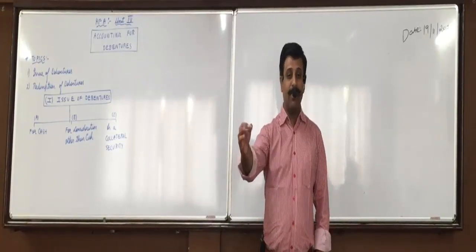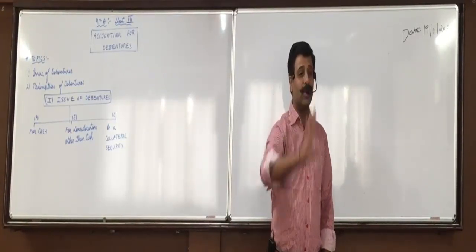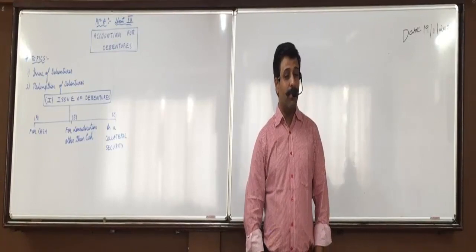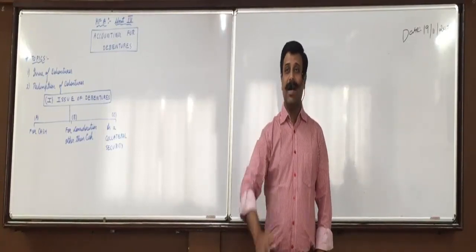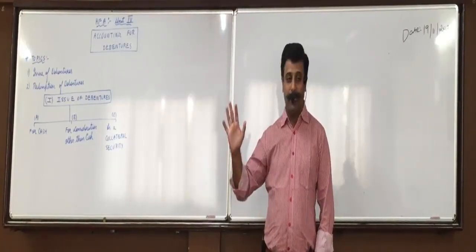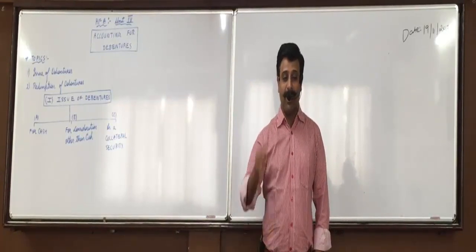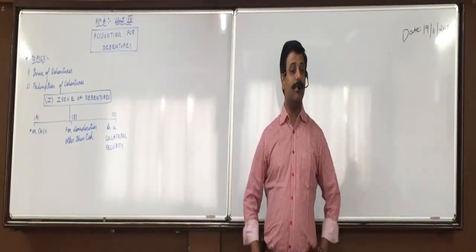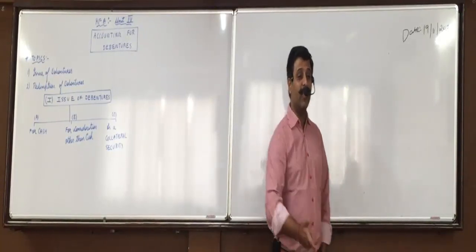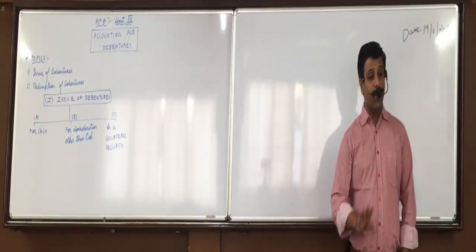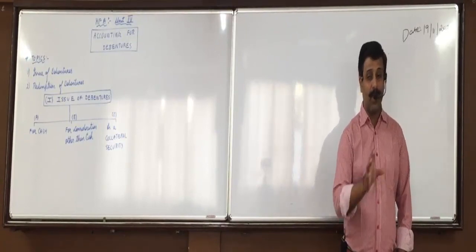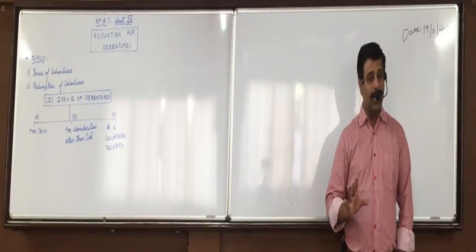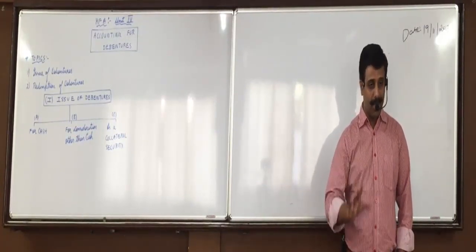I have borrowed money from Netra and given that iPhone and tripod also in security. I have borrowed money from Nisha and given these electric equipments, everything else in security. I borrowed money from someone and given the whole office in security. Everything is secured. Now what will be left for the floating charge? The floating charge will be left with nothing if all other assets are secured. So it is always better to have a fixed charge.